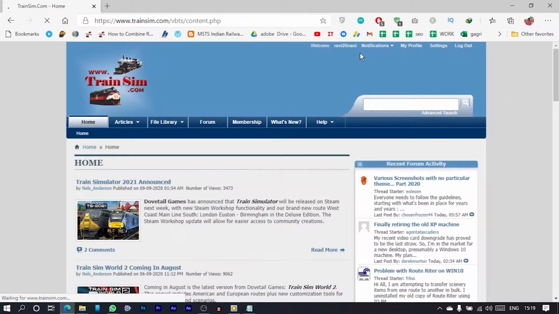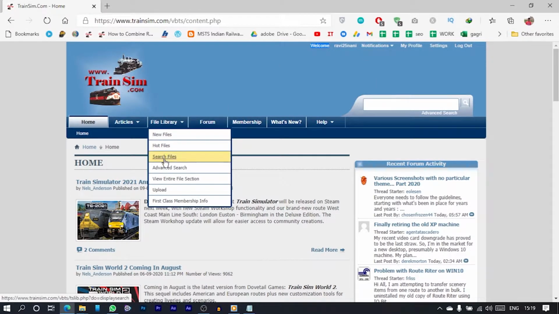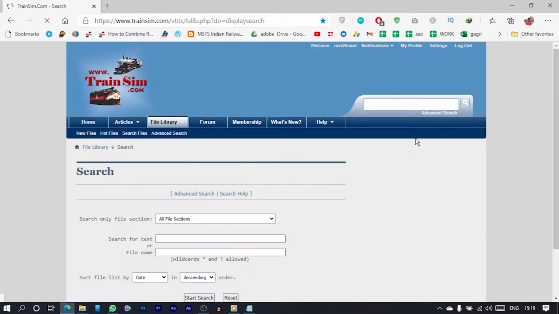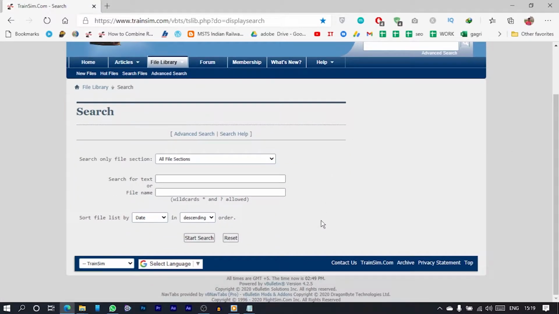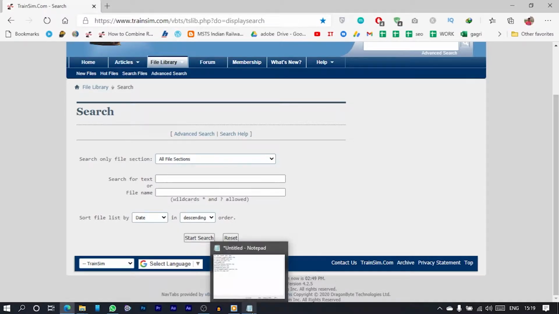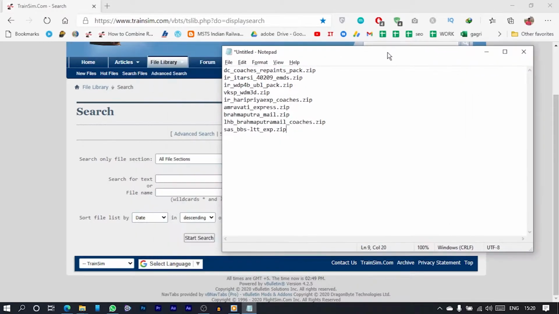After opening it, you have to create an account. I have already done that. I have created my account and I have logged in. So you need to create your account and sign in. After logging in, you will see a dashboard like this. So go to the file library and search files. Now we are going to search some files and download them. So let's get to the files.